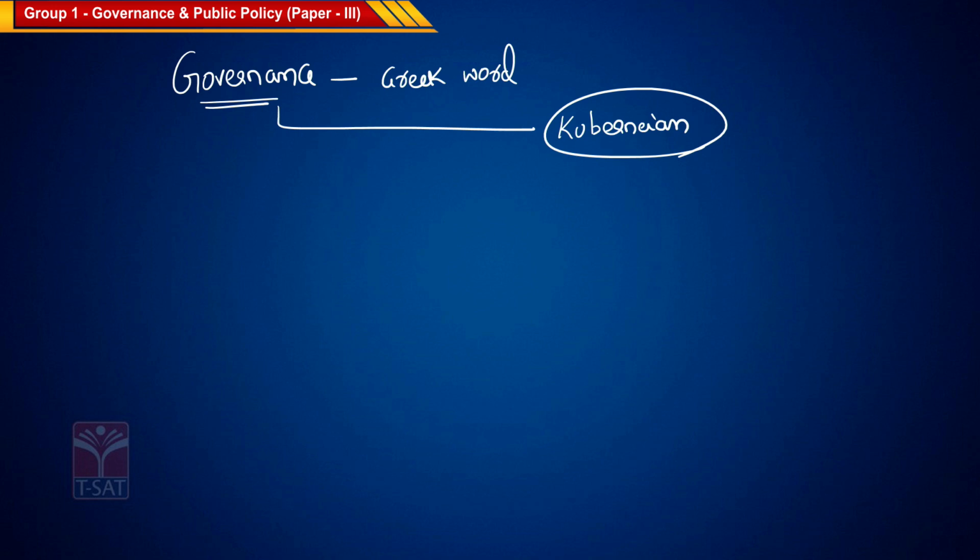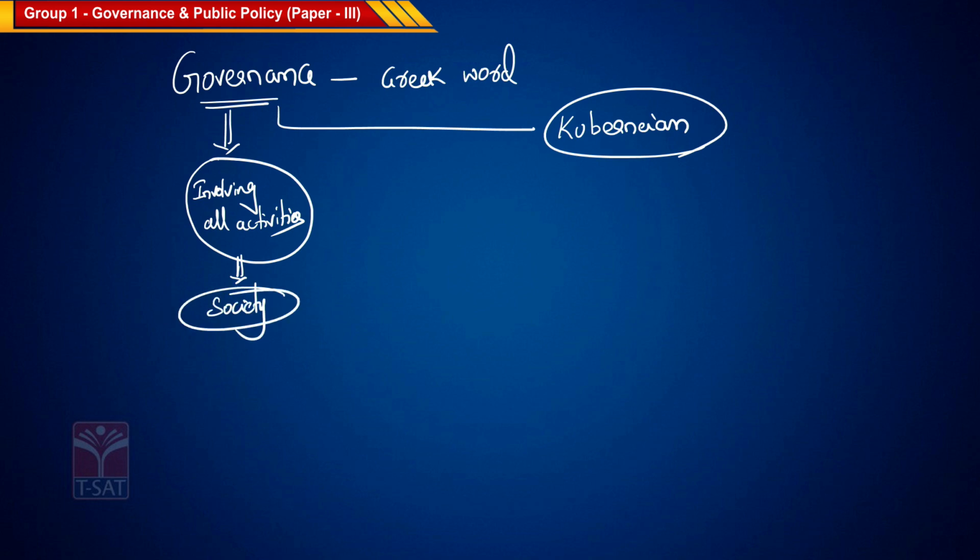The use of the term governance comes with a broader meaning of involving all activities in a society. Governance involves all the activities of the society.